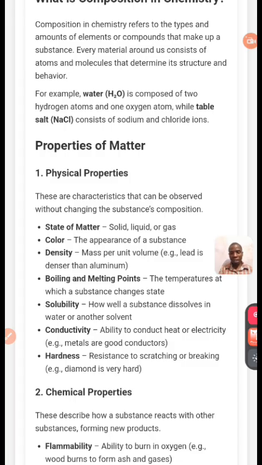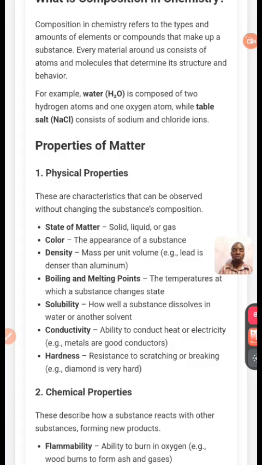Now, the same thing, because we have physical properties and we have chemical properties. I'm just giving you the physical property. Now, conductivity. The way they conduct is entirely different. Conductivity is the ability to conduct electricity. That is how we can understand matter. Then the hardness, when you touch it like this, whether it is soft or whether it is hard. Are you getting it now? Whether this one is soft, this one is hard, you are able to understand it.